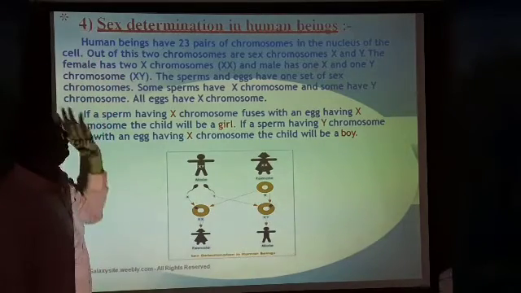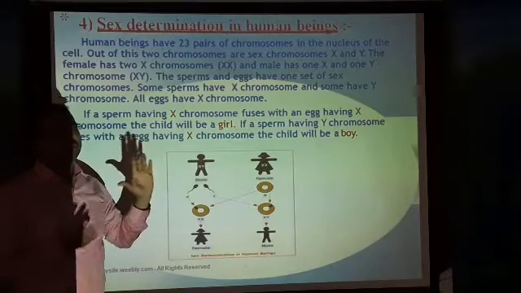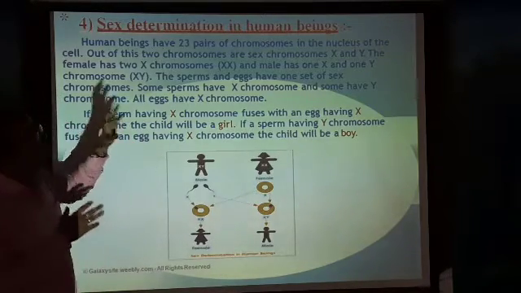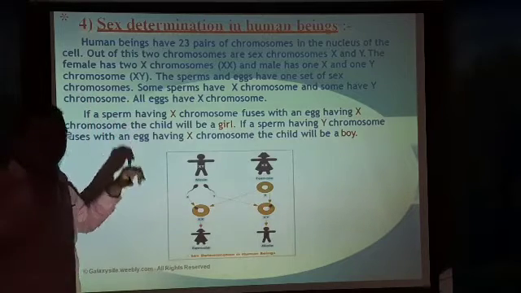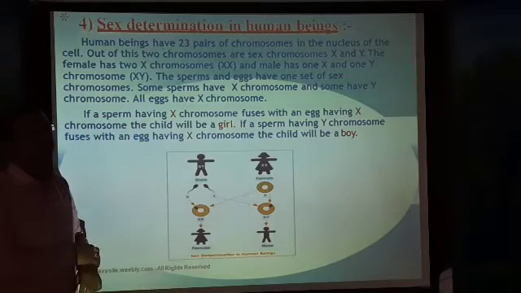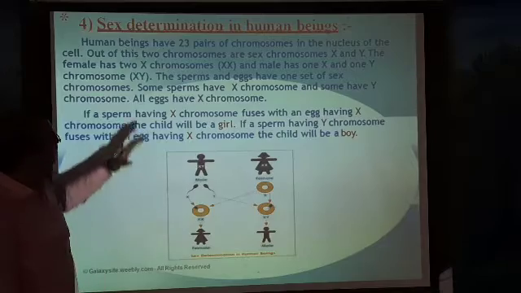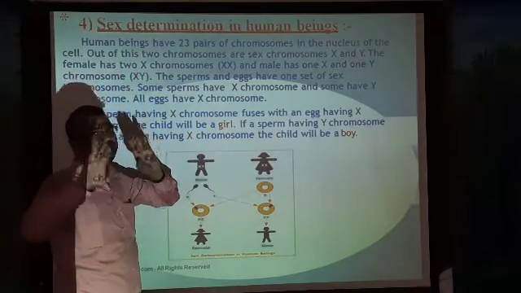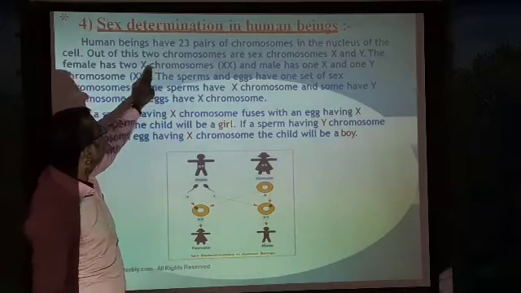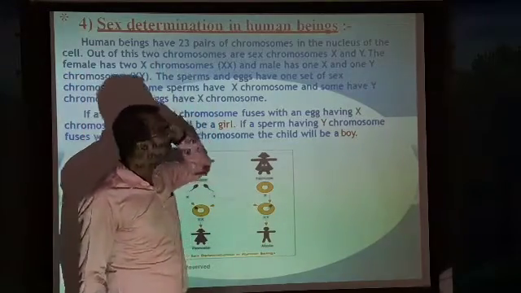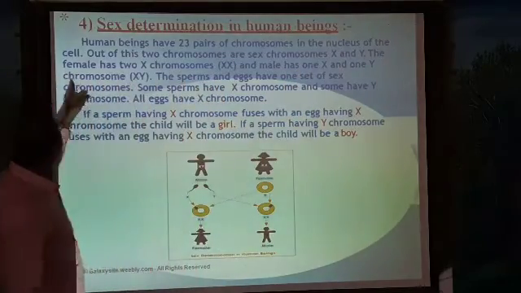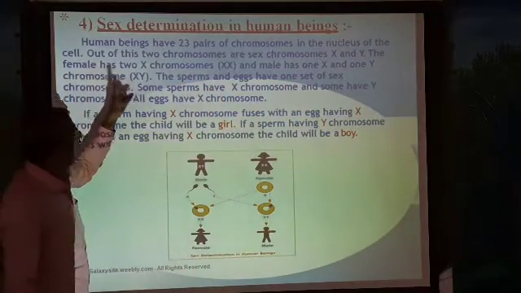There are 23 pairs of chromosomes both in male and female, whereas in males, of the 23 pairs, the 2 sex chromosomes are X and Y. In females, those 2 sex chromosomes are X and X. The male has X and Y, whereas the female has X and X.